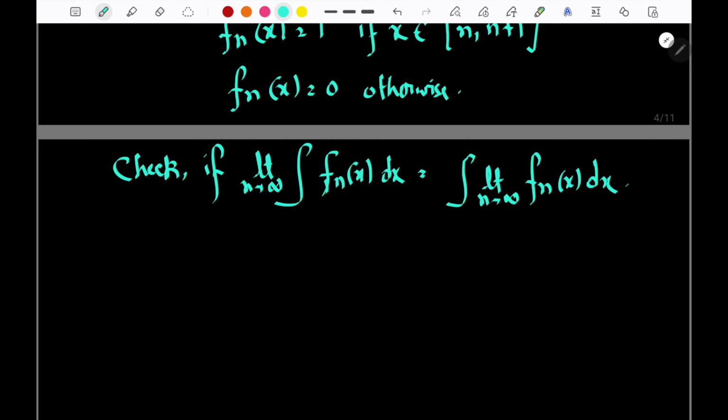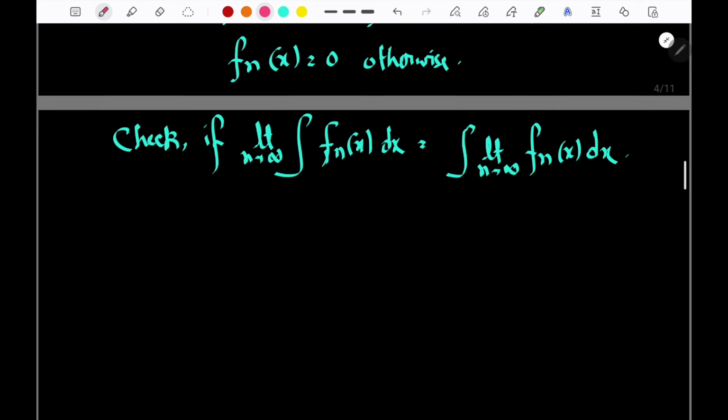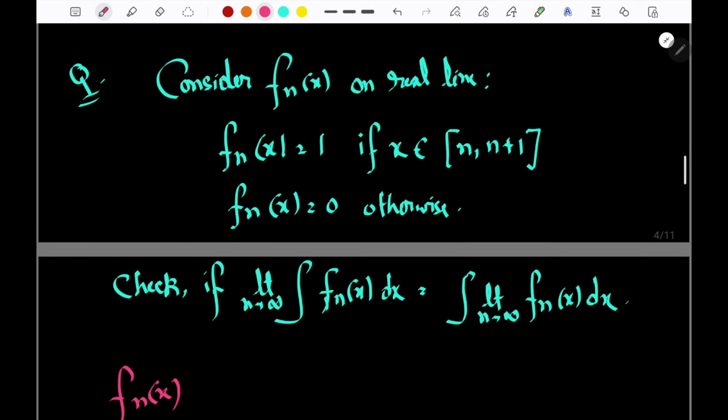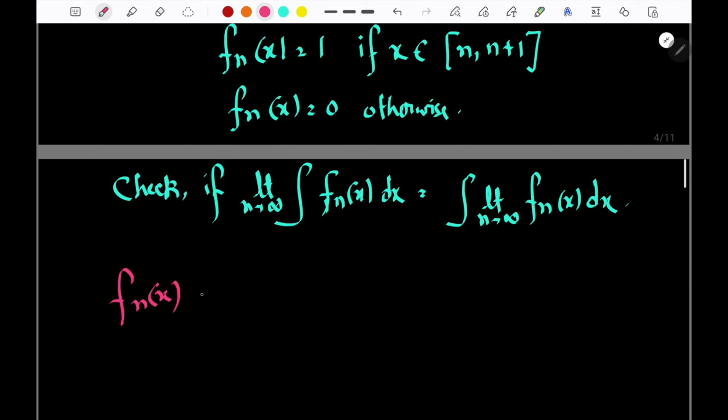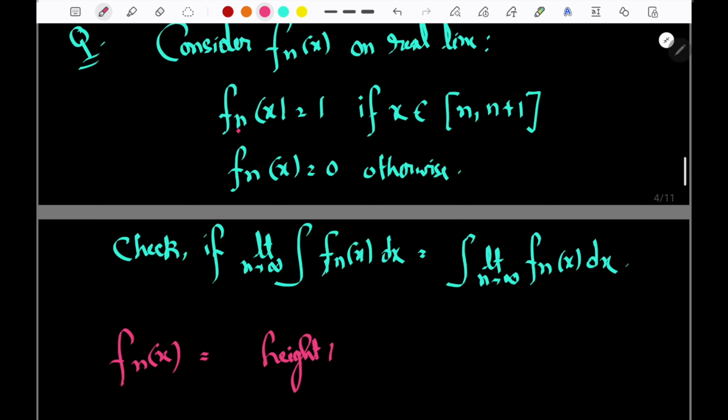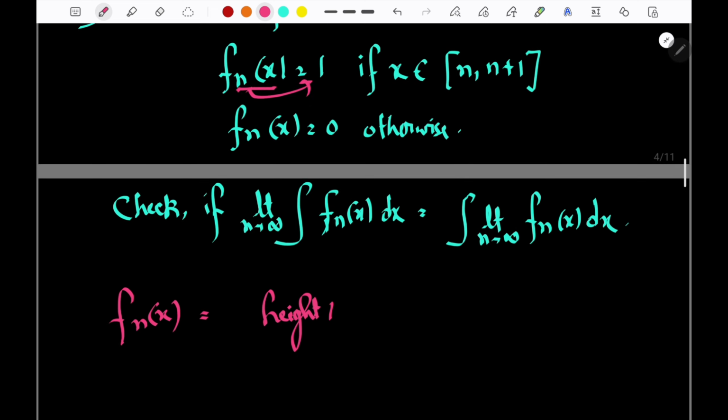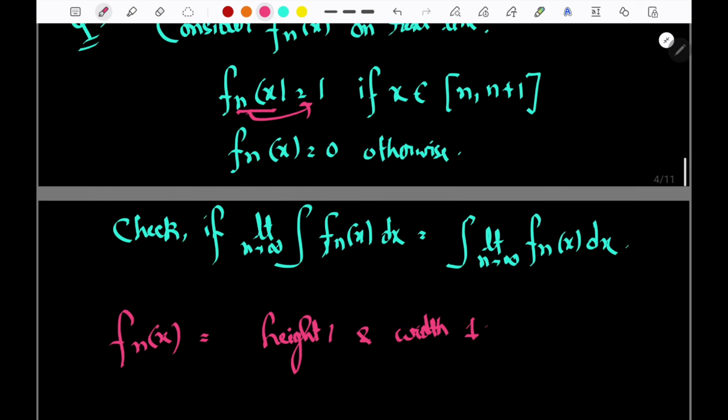So how would we check it? See here, the condition is f_n(x) has a bump of 1, so it has height 1. It means for every f_n(x) the height is 1 and the width is 1.